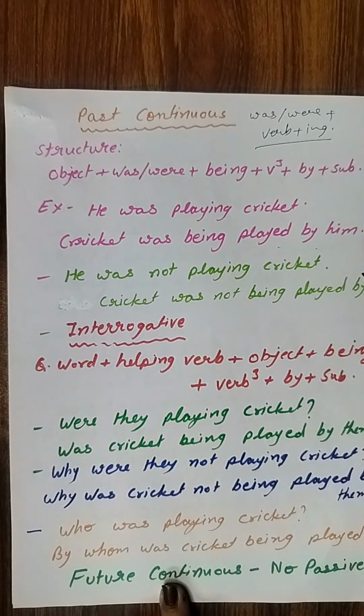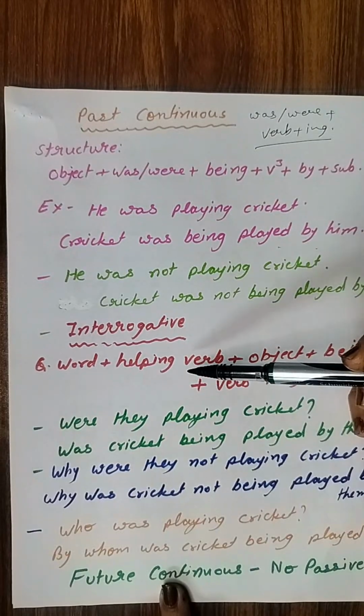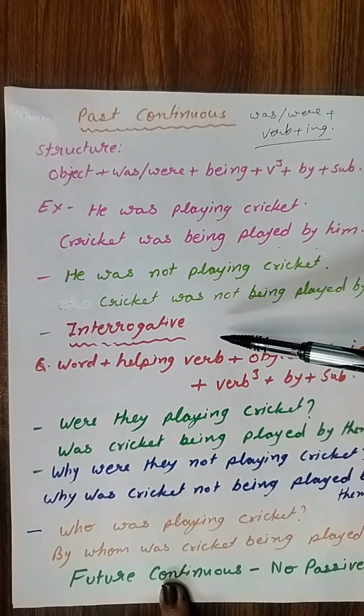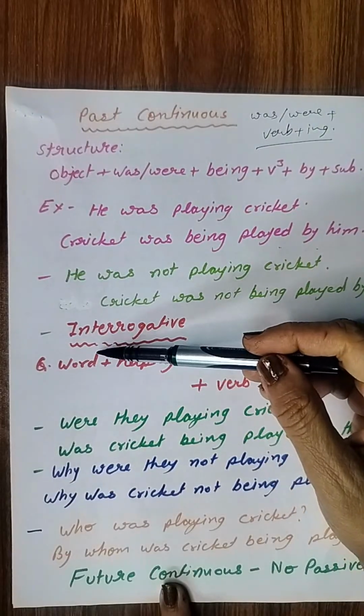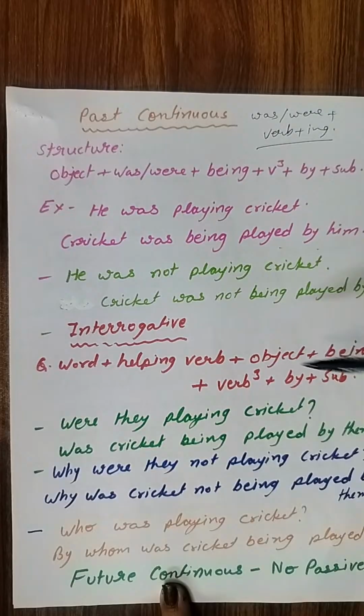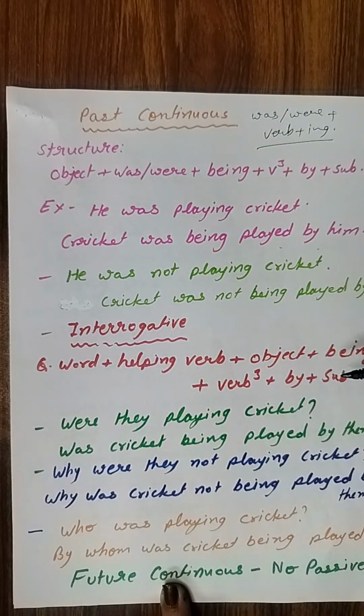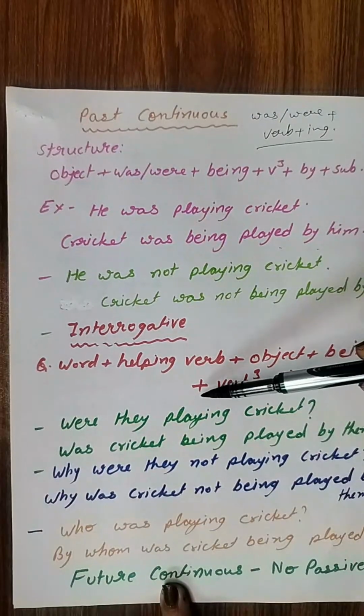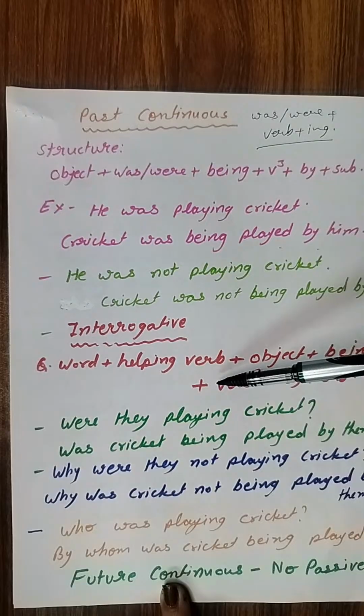And when we come to the interrogative sentences of past continuous, remember the sequence. Sequence will remain same. First of all, question word, then helping verb, then object, then being, then verb third form, and then by plus subject. Okay, see the examples, then things will become more clear to you.